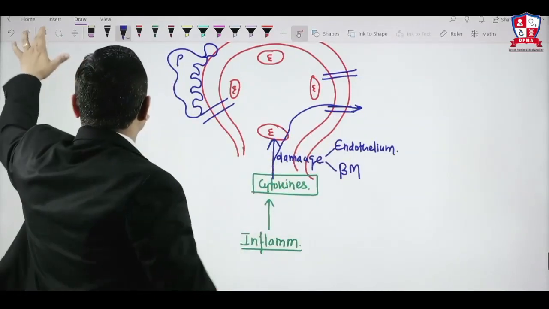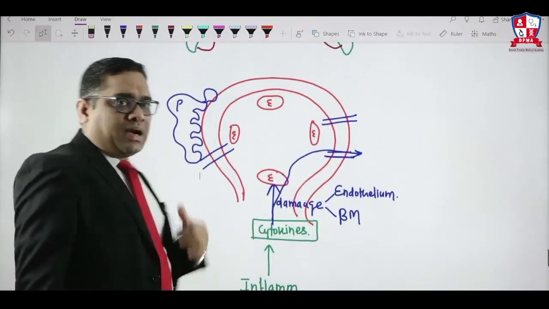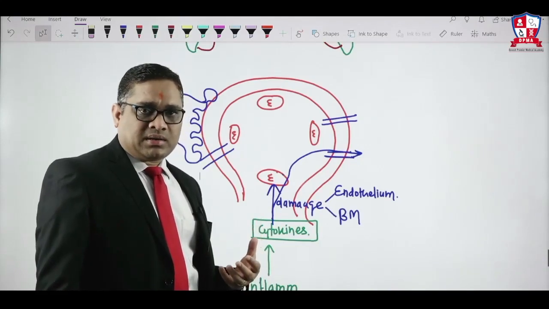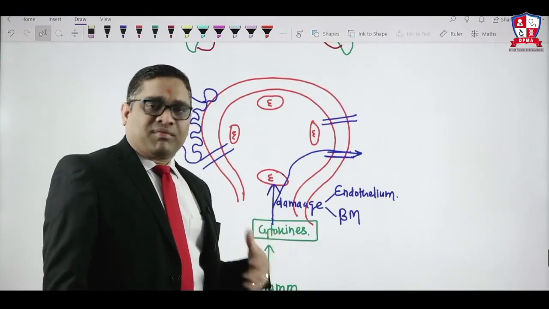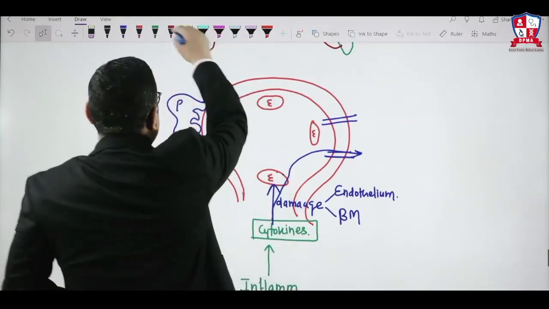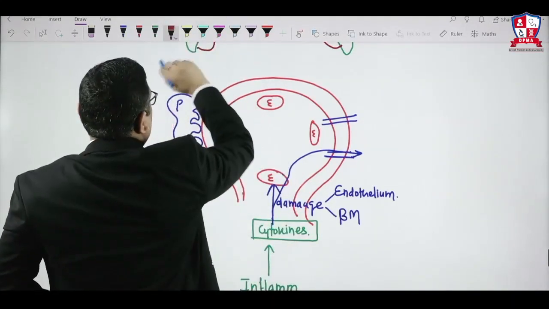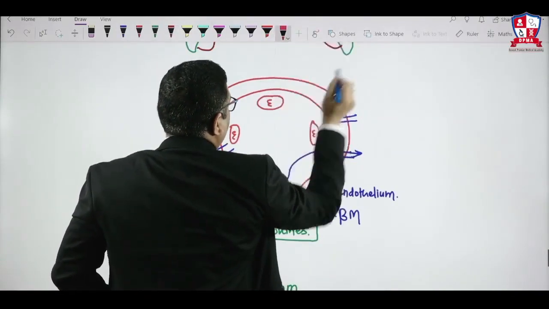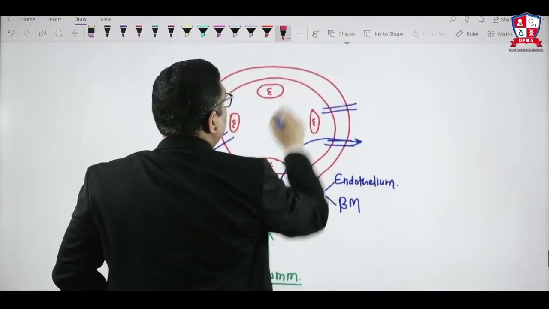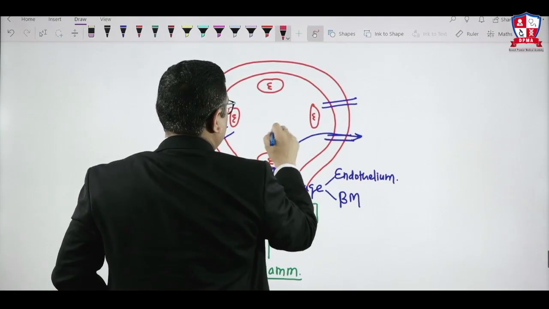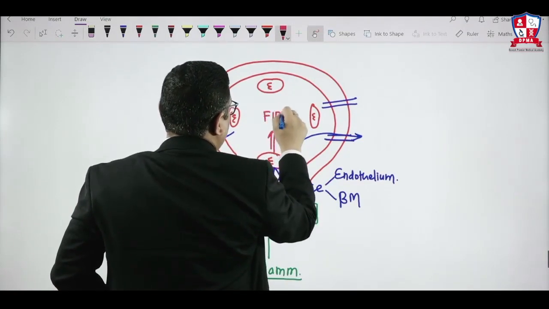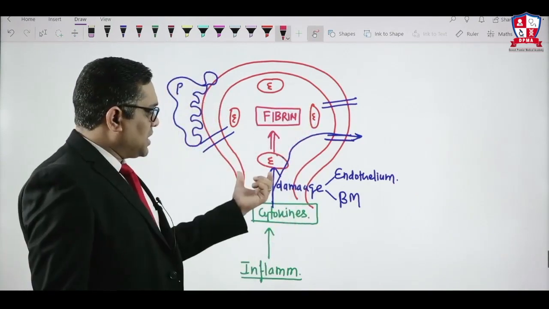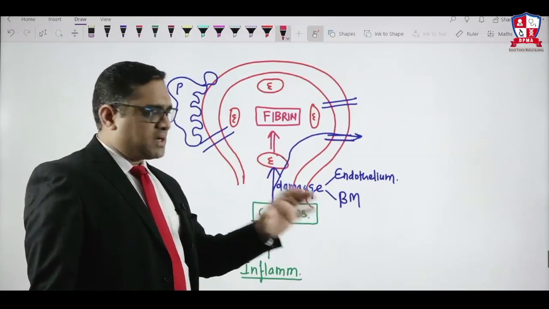Because of the endothelial damage, and endothelium is a source of procoagulant, during inflammation when procoagulant is released, the coagulation pathway will be activated. If the coagulation pathway is activated, fibrin will be formed. Because of this endothelial damage, what we are going to see is pink color. Let's see what I am making here. They will be forming pink color fibrin. So because of the endothelial damage, the coagulation pathway will be activated. This is the simple concept.